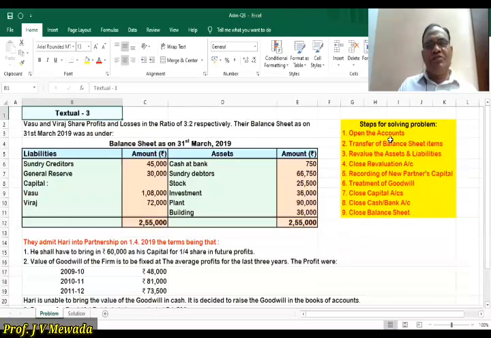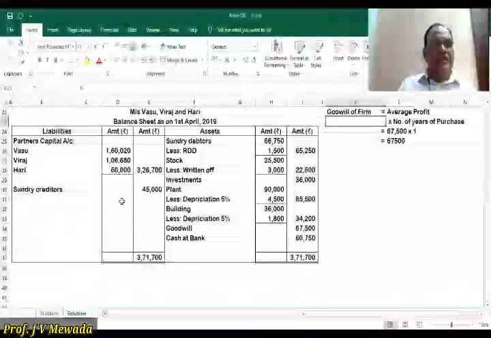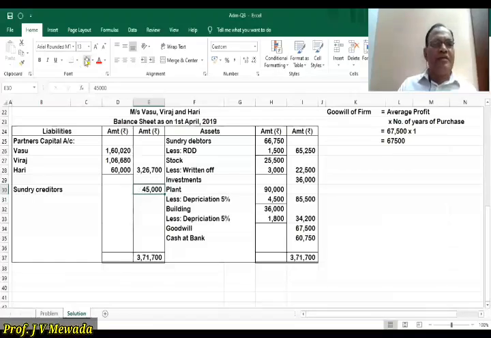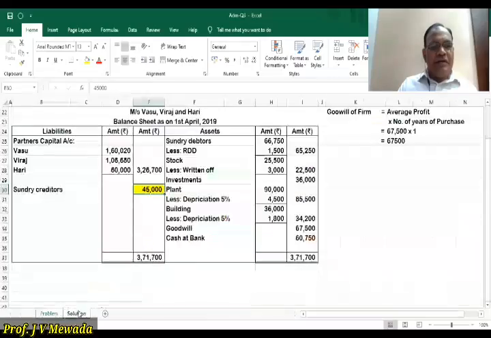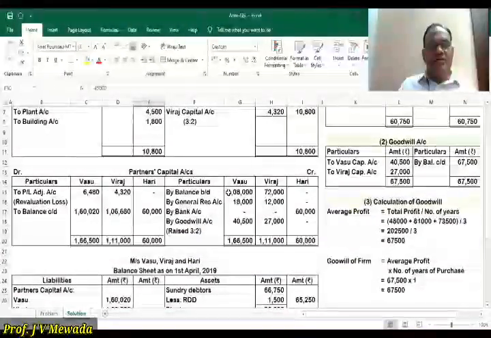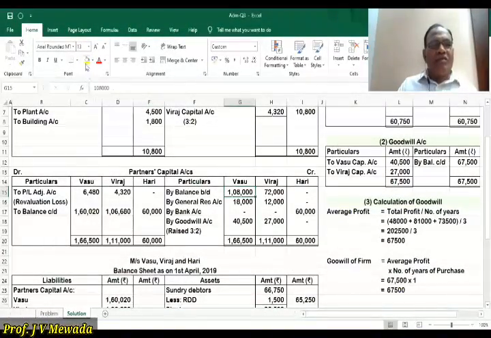Open the accounts, that is over. Transfer the balance sheet. So balance sheet liability side will take up creditors 45,000. So in the new balance sheet, creditors 45,000 we are going to write in the outer column because there is no adjustment. And then after that, we will write the capital of Vasu and Viraj. So let us write the capital of Vasu and Viraj in their account. On the credit side, 1,08,000 for Vasu and 72,000 for Viraj.